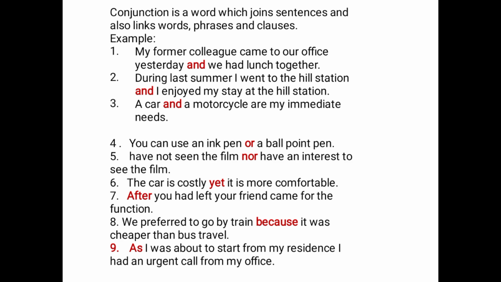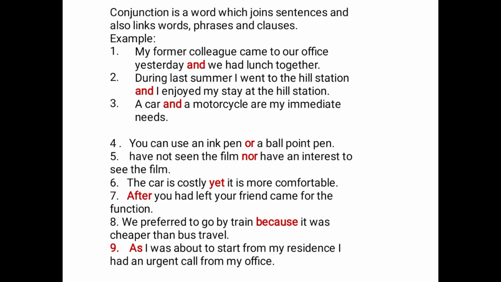So when we say that conjunctions also join clauses and phrases together, this is an example. The conjunction after here is joining a subordinate clause and a main clause.